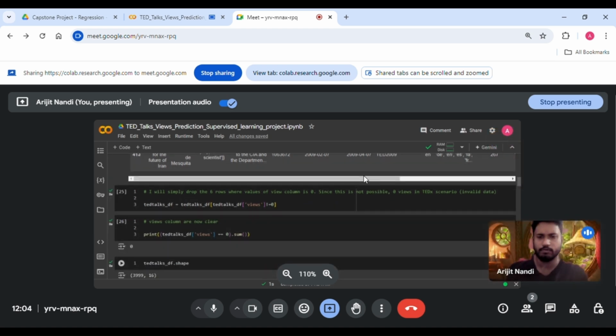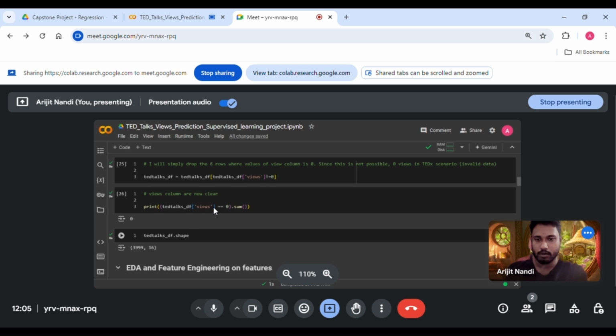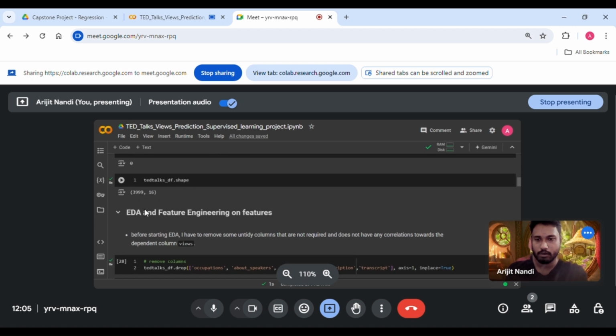Okay, now I will simply drop the 6 rows where the value of views is 0, because in TEDx it cannot be possible that the views are 0 in every video. So it is an invalid dataset, and I will be dropping the rows which contain 0 views. Now let's see if there are any views with 0, and there are none. This is the shape of the dataset, containing 3999 rows or records and 16 columns.